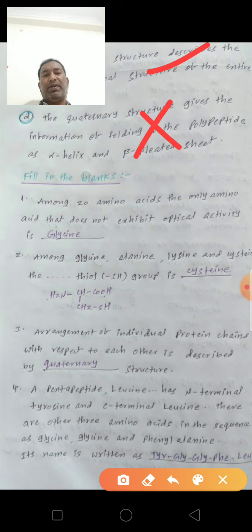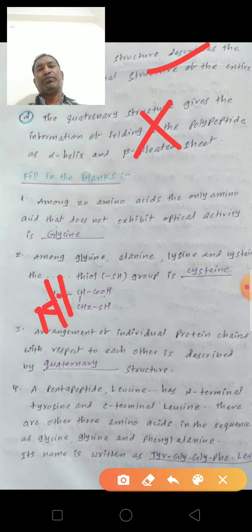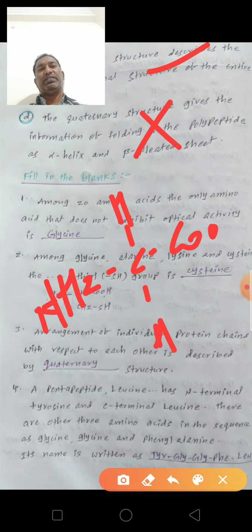Next, fill in the blanks. Among the 20 amino acids, the only amino acid that does not exhibit optical activity is glycine. Glycine, NH2CH2COOH, does not contain a chiral carbon.